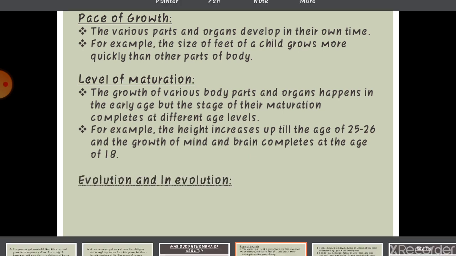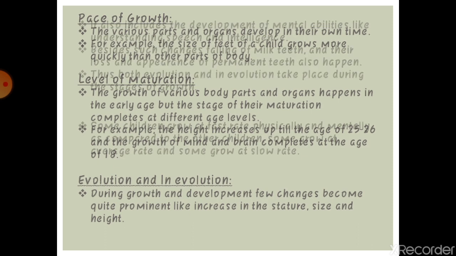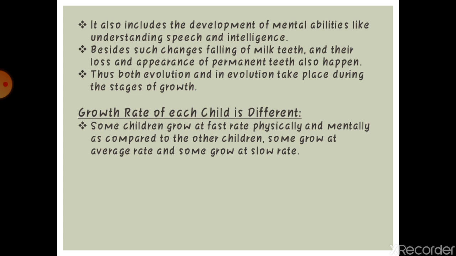Evolution and involution. During growth and development, a few changes become prominent, like increase in stature, size, and height. It also includes the development of mental abilities like understanding, speech, and intelligence. Besides such changes, falling of teeth and appearance of permanent teeth also happen. Thus, both evolution and involution take place during the stage of growth.